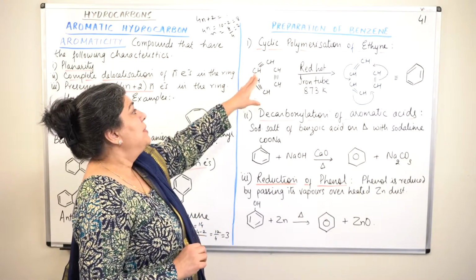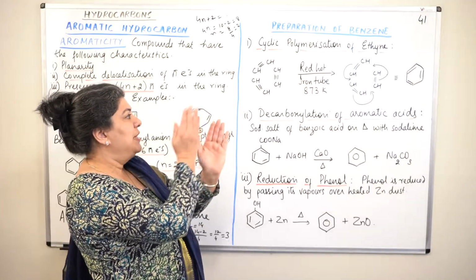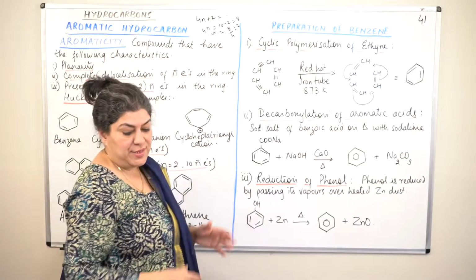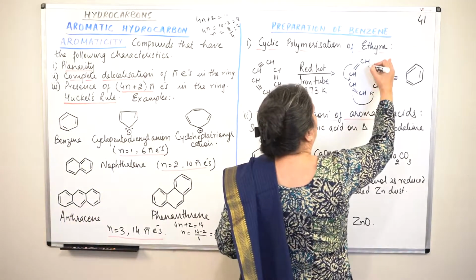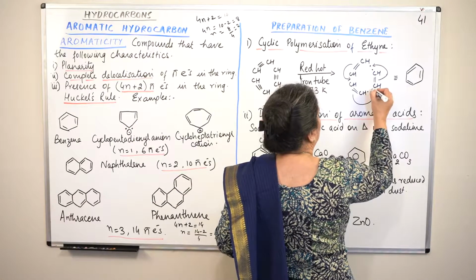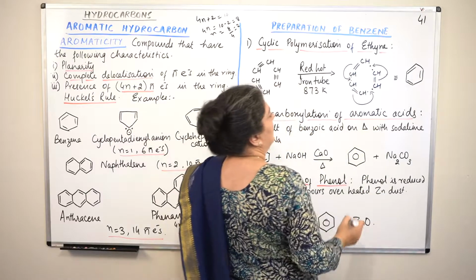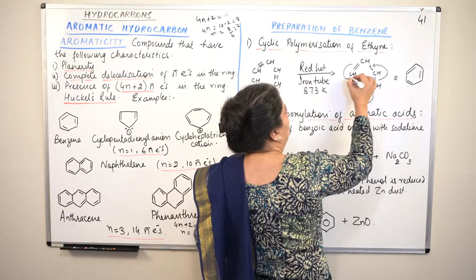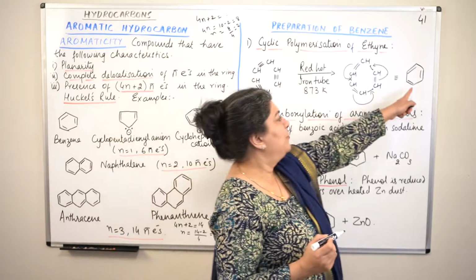temperature, what happens? Three molecules of ethyne arrange themselves in such a way that one bond on each ethyne breaks. When one bond on each ethyne breaks, each carbon gets back its electron. This carbon gets its electron, this carbon gets its electron, here this carbon gets its electron, this carbon gets its electron. So they form single bonds. And when they form single bonds, what is formed? Benzene.